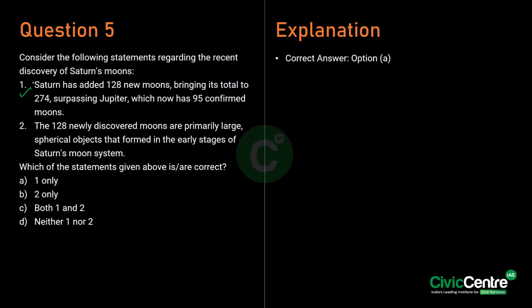So they are likely the remnants of larger objects that were shattered due to violent collisions in the last 100 million years, discovered using the shift and stack technique with the Canada-France-Hawaii telescope. This discovery sheds light on the evolution of Saturn's moon system. So the correct answer is option A, which is 1 only.